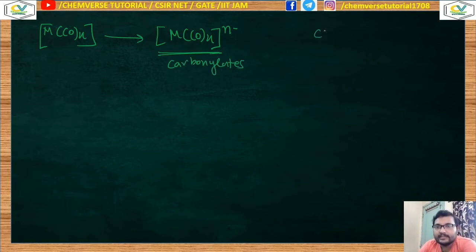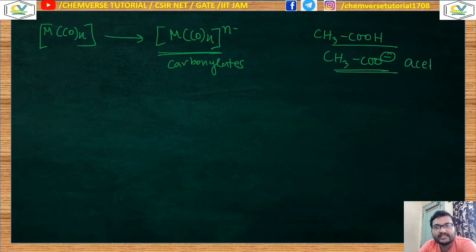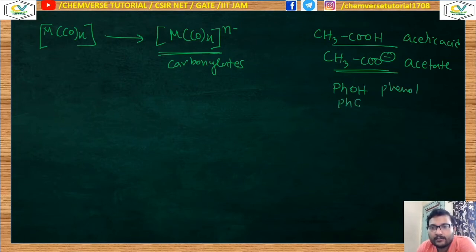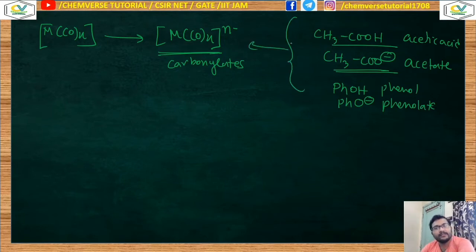You can think that if acetic acid has a structure like this, and if you abstract one proton from this, it forms this kind of anionic form. So it's called your acetate. From acetic acid, acetate is obtained as the anionic form of acetic acid. Similarly, from phenol, if you abstract one proton, you will get the anionic form of phenol, which is called the phenolate. So applying the same concept, it's an anionic form of the metal carbonyl.